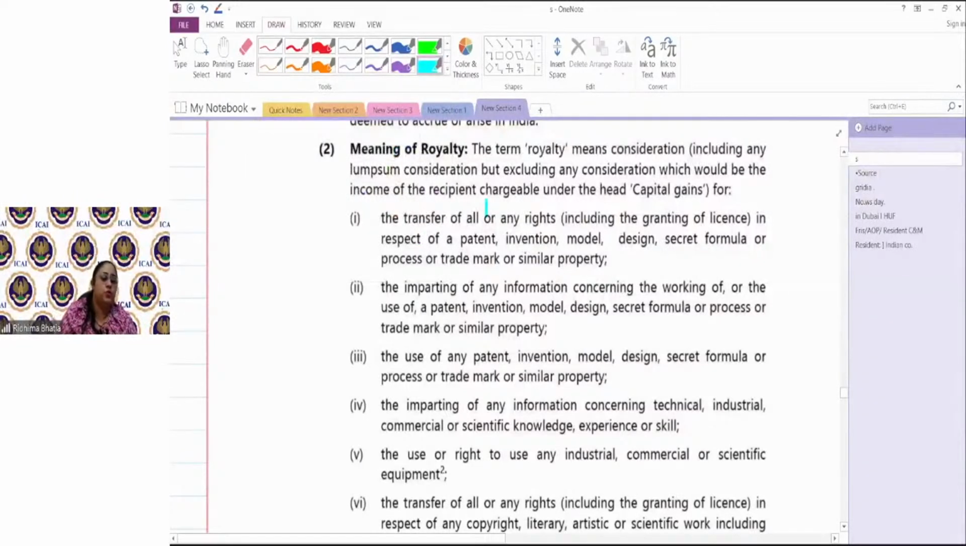So friends, what do we mean by royalty? Royalty means any consideration given for the transfer of all or any rights in respect of a patent, invention, model, design, secret formula, process or trademark or similar property. So what happens is, when something is exclusive to you, it is your hard work, your invention, people immediately say get it copyrighted, get it patented, so that other people cannot use it, or cannot use it without paying royalty.